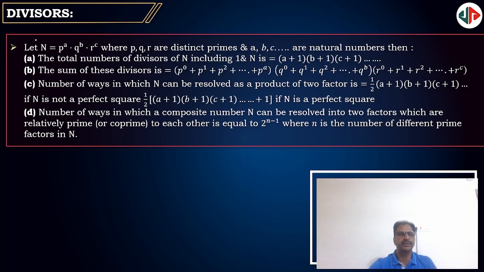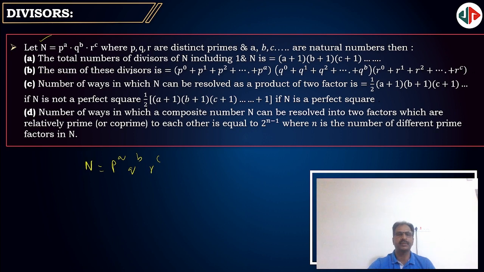Next, number of divisors. Suppose a positive integer n is given. To find the number of divisors, the procedure is like this. First, express the given positive integer in powers of prime numbers like this: p power a, q power b, r power c. Here p, q, r are distinct prime numbers, and a, b, c are natural numbers. And the total number of divisors of n, including one and the given number, is a plus 1 into b plus 1 into c plus 1, and so on.